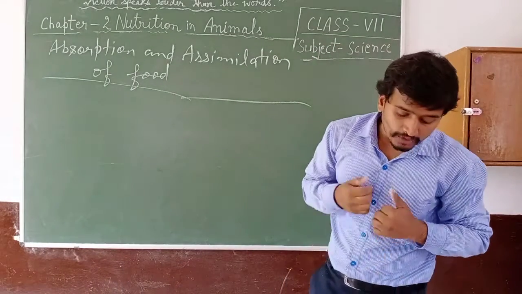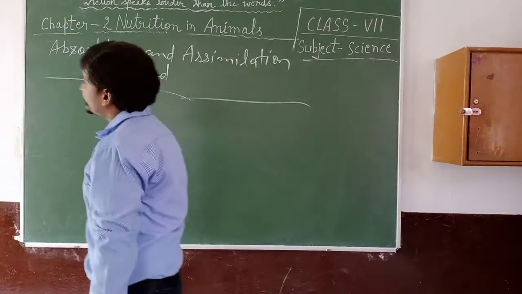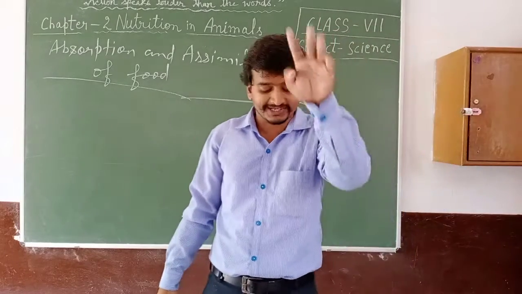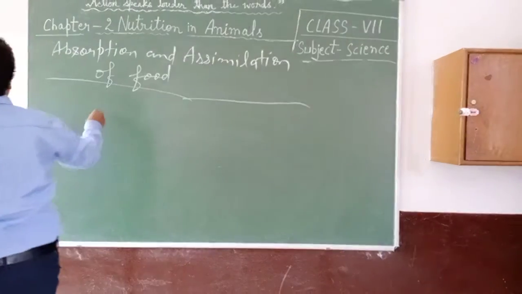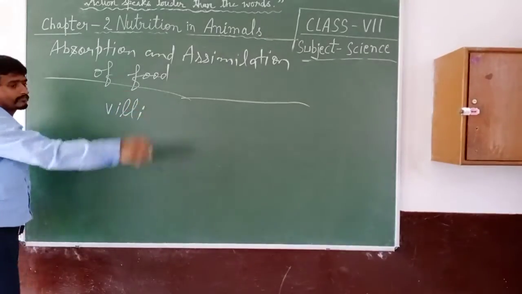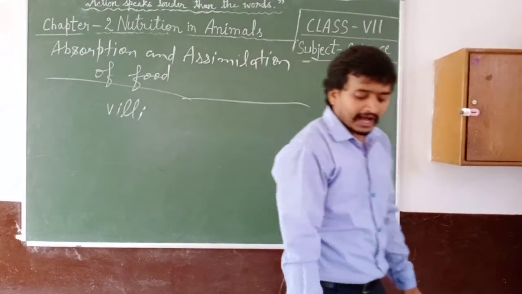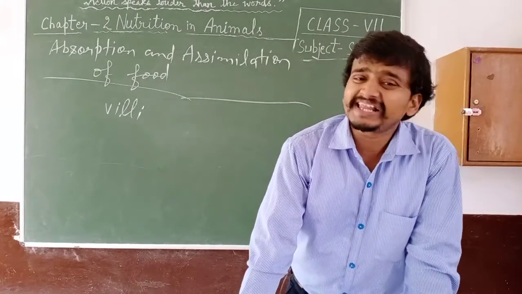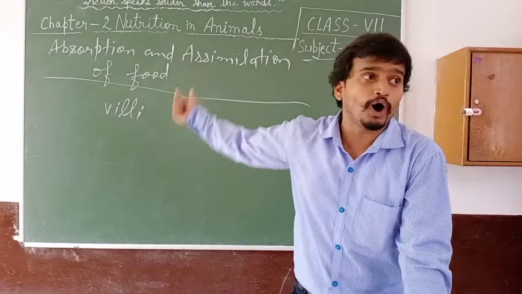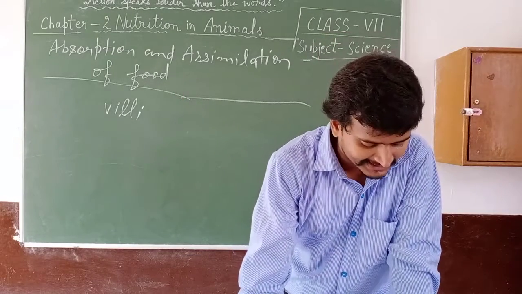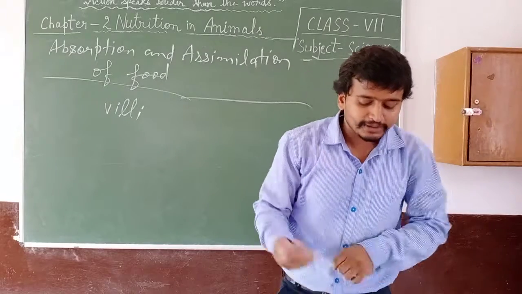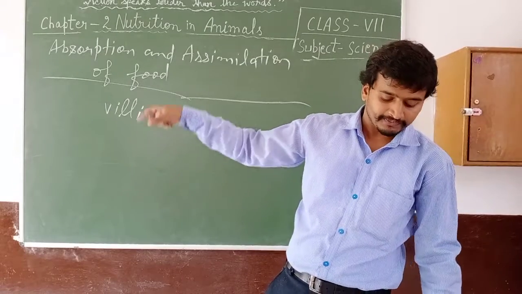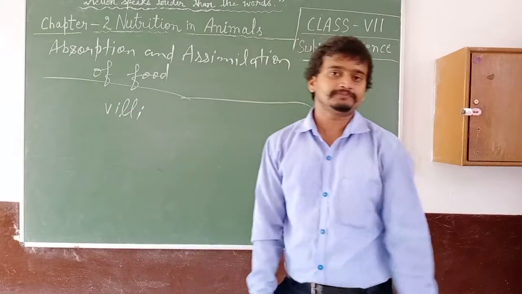The inner walls of the small intestine have finger-like projections, and these projections are called villi. These villi are richly supplied with blood vessels. All the simple substances that are formed, glucose, amino acids and fatty acids and vitamins that are obtained from the food pass into the blood present in these blood vessels. This process is called absorption.